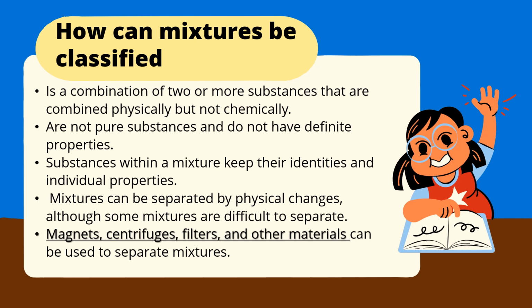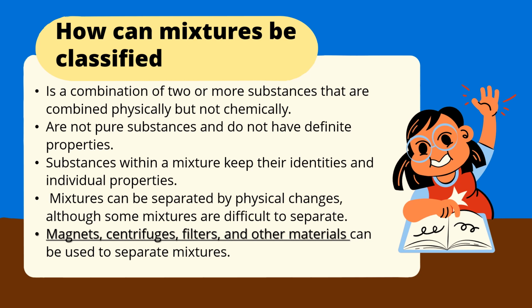Mixtures aren't pure substances and don't have definite properties. The substances within a mixture keep their identities and properties. Mixtures can be separated by a physical change. Also, some mixtures are difficult to separate. So how can we separate a mixture?